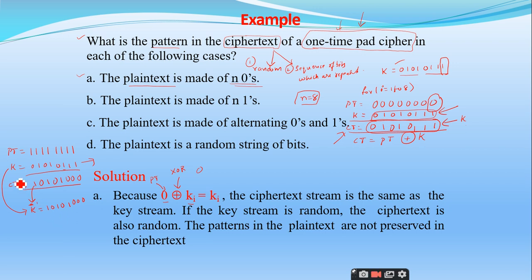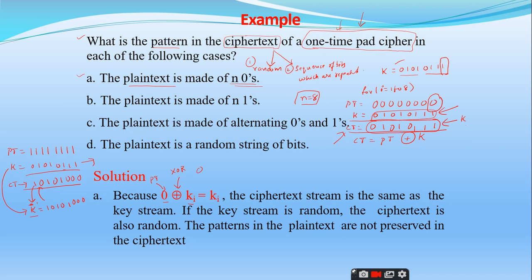Yes, sir. Now if k is random, what happens to k complement? Is it random or not? Yes, right. So if k complement is random, the ciphertext is also random. So in this case also you have the ciphertext generated as a random sequence of bits, right? Is it clear?